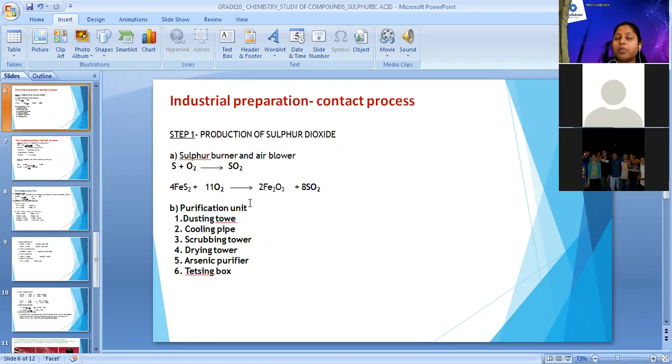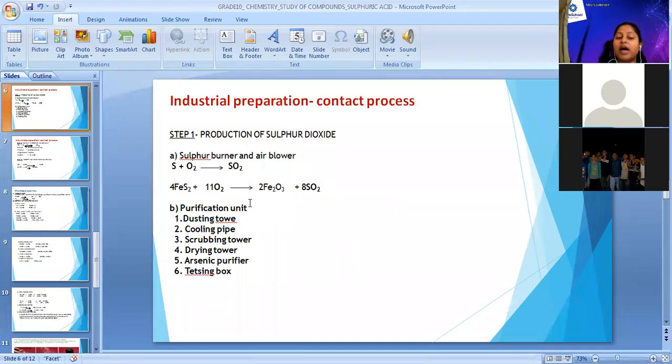In the first chamber, we blow air in from the inlet. If you remember in the diagram, there was one inlet at the bottom through which we enter air containing oxygen. We heat this chamber to around 450 to 500 degrees Celsius, and the reaction occurs where sulfur and oxygen react together to produce sulfur dioxide, SO2.